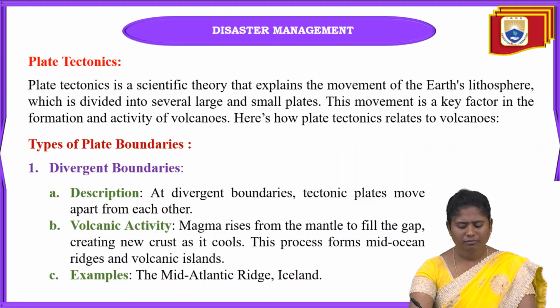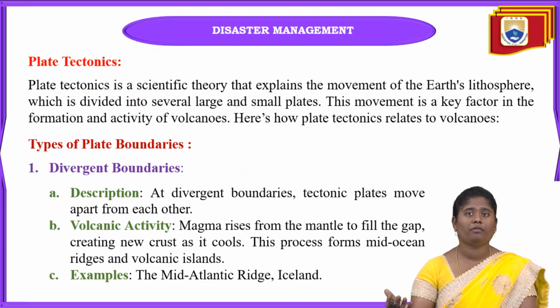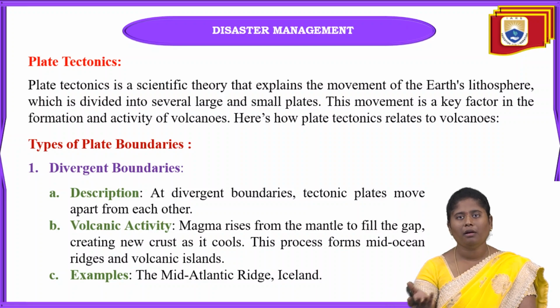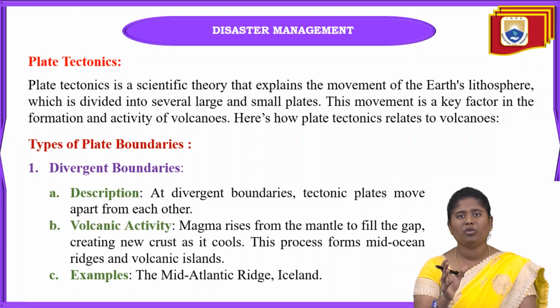And the scientific theory of plate tectonics is nothing but the movement of the earth lithosphere. This earth lithosphere is divided into several small plates and large plates, and the movement of the earth surface is called tectonic plates.